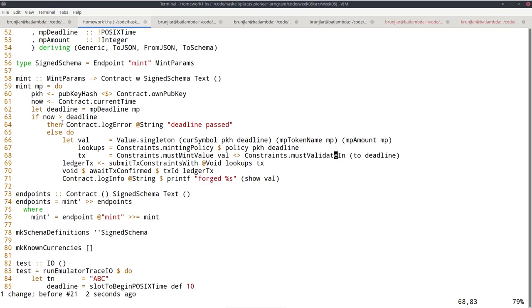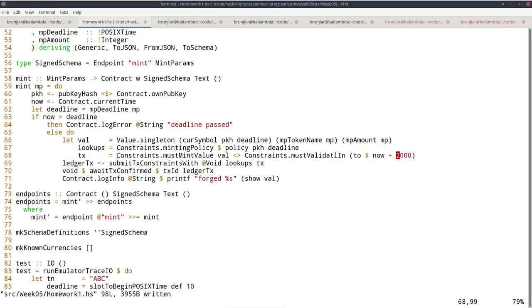And let's try to fix that. I honestly don't know what the best way is. One way is, instead of using to deadline, to just use a time that's a bit in the future from now, and then hope that we are not too close to the deadline, so that it goes past the deadline. So for example, what I could do is use now and add, I don't know, 2 seconds, something like this. So this gives the transaction 2 seconds to get to the validating nodes, which should be enough, I think.